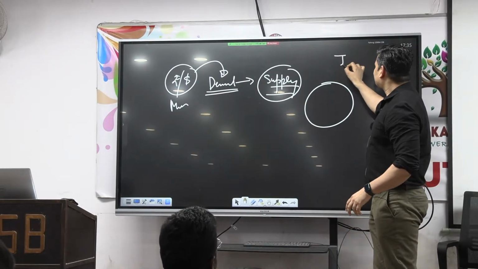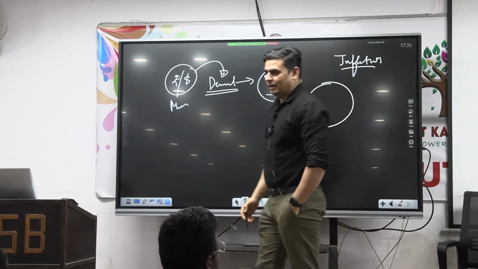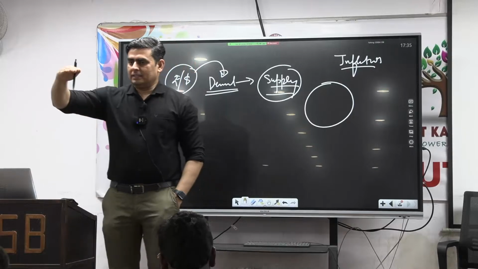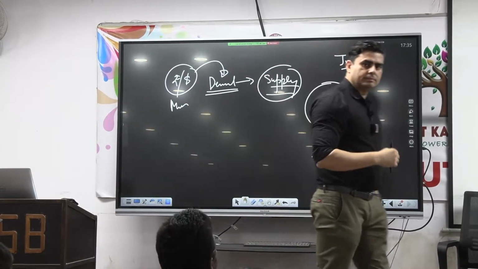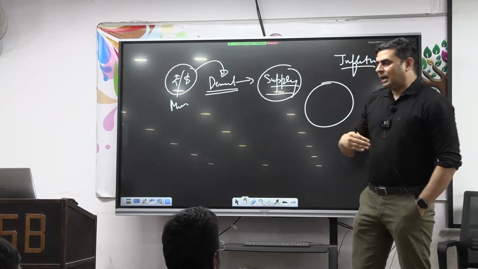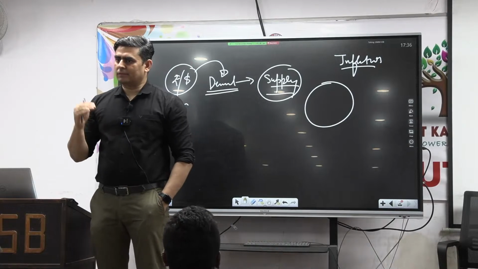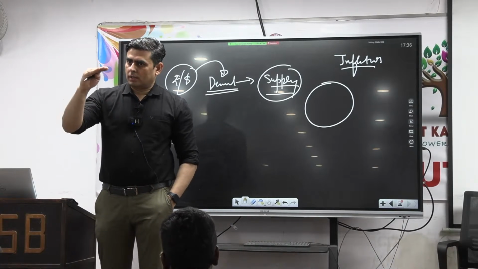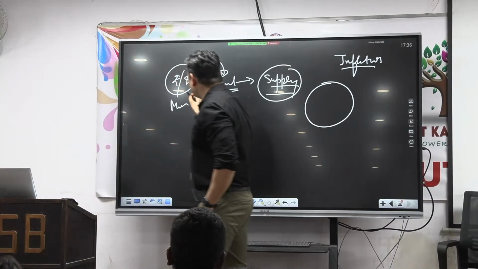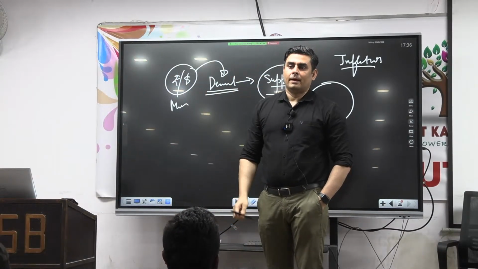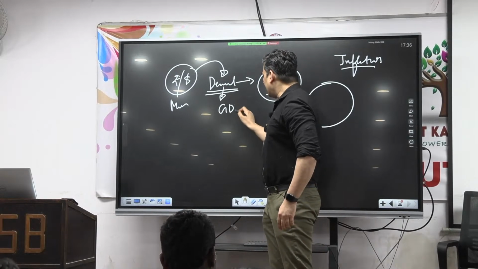Then what came? High inflation. High inflation starts rising in the subcontinent like India, Europe, and US. So this high inflation has created pressure on the government as well as the central bank to tame down what? Inflation. Now, if you want to tame the inflation, that means you have to decrease what? Money supply. If you decrease the money supply, what will decrease? Demand will decrease and GDP will also.